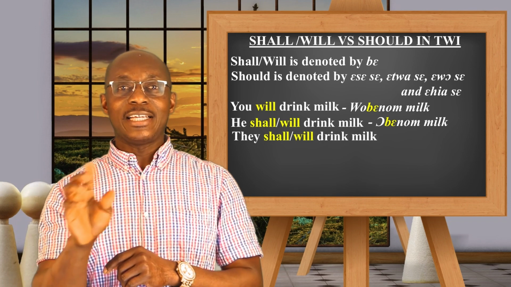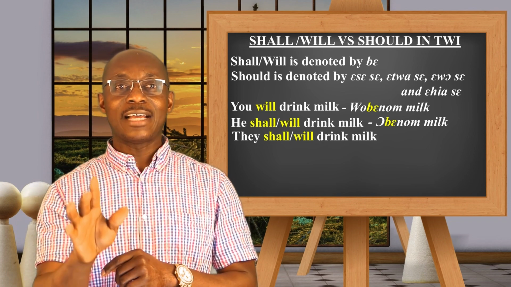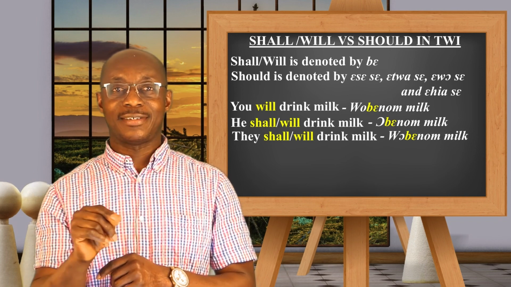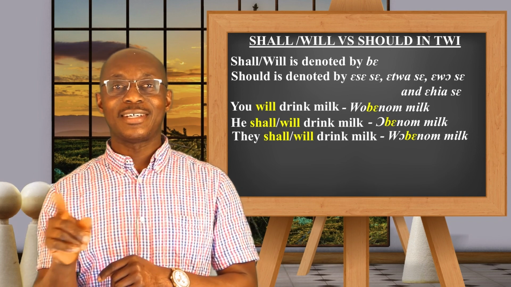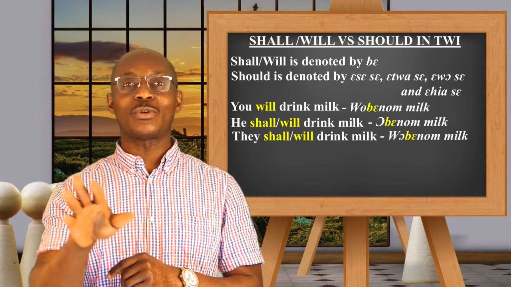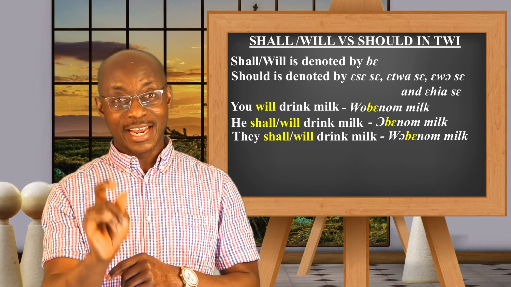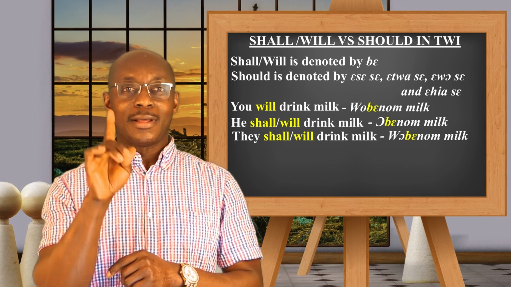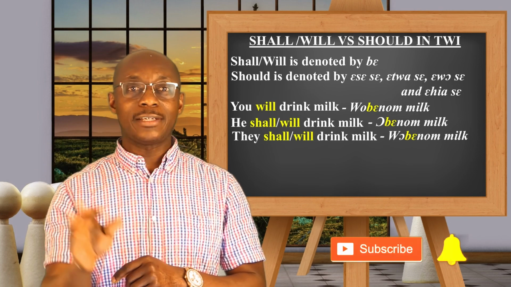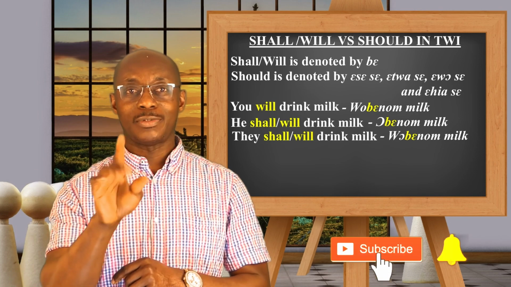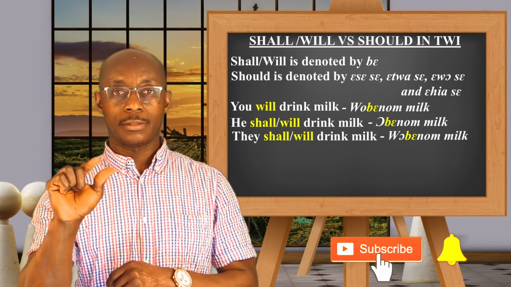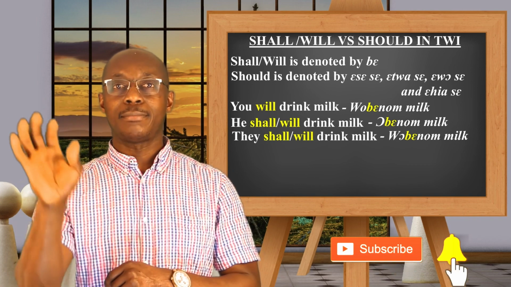If we want to say they will drink milk, then we shall say wobenom milk. The wo stands for what? Won, and that is what? They. However, when it is serving as a subject to a verb, it loses the N, and then we write wo representing they, be, will, nom, drink, milk.